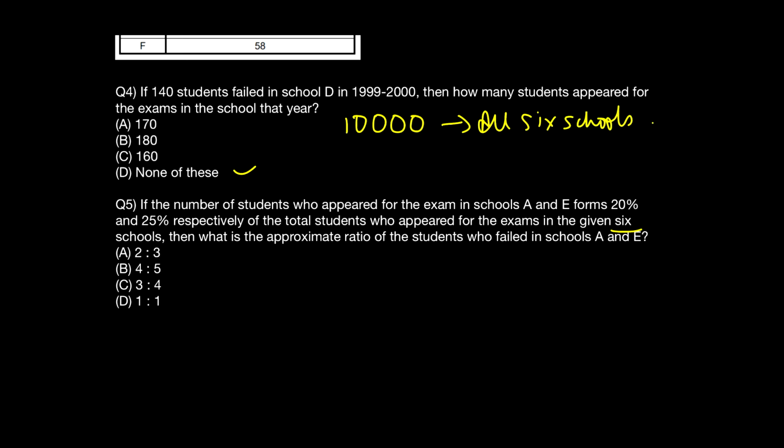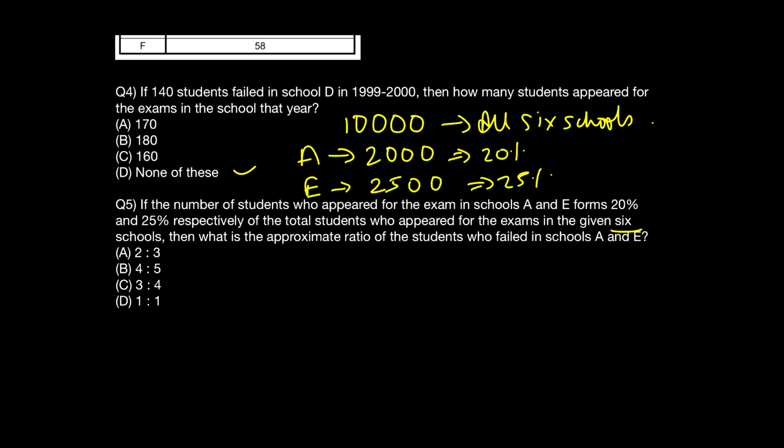Now they are saying that 20% and 25% is the total number of students who appeared in A and E respectively. So 20% of 10,000 will give me 2,000 students in school A and 2,500 students in school E, as it accounts to 25%, and this accounts to 20% of the total number of students in all the 6 schools. Now, once we have the total number of students, finding out the number of students who failed and passed is easy. Now, look at this, what it's asking.